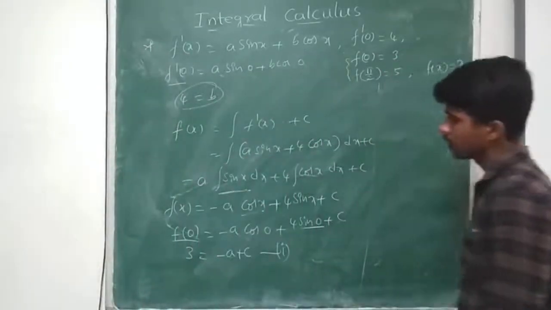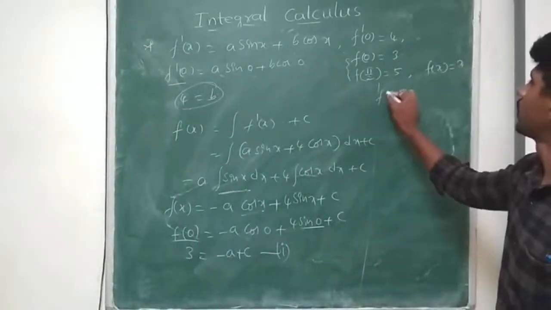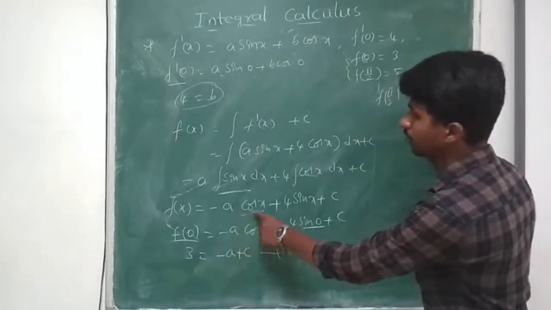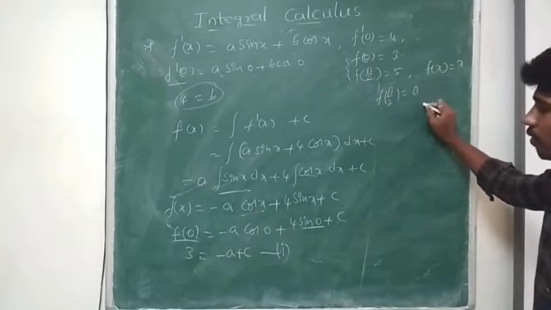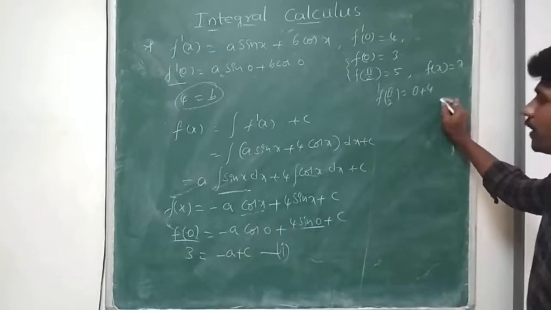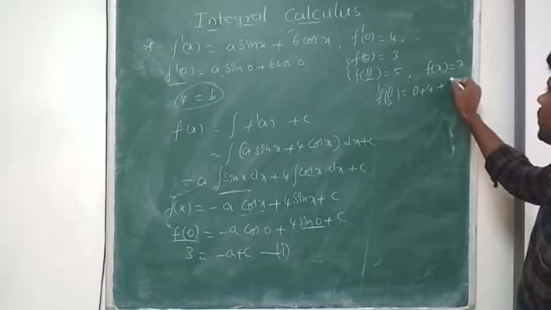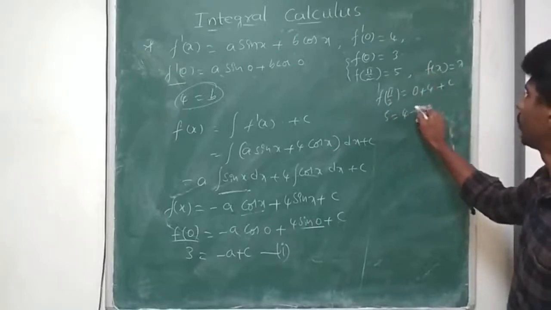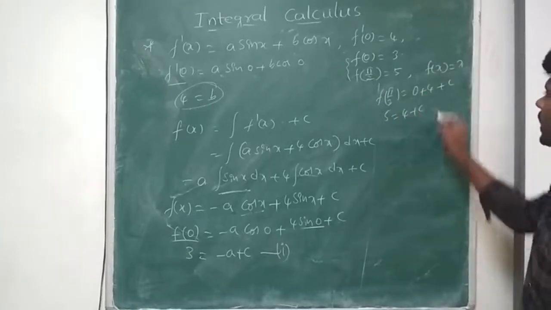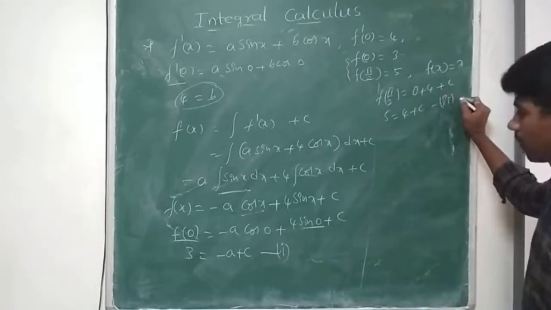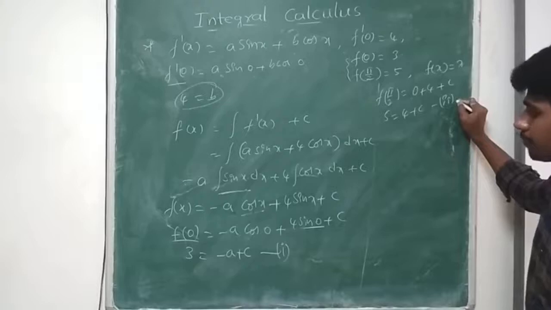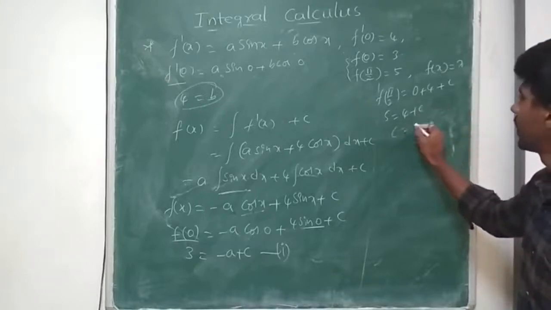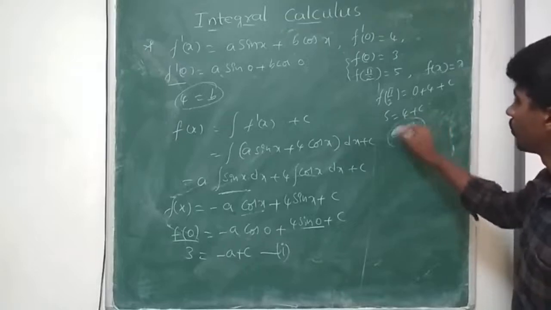Next, f of pi by 2. f of pi by 2 is equal to minus a into cos pi by 2, 0. So I can put it as 0 plus 4 into sin pi by 2, 1. So 4 plus c. So f of pi by 2 is 5. So 5 is equal to 4 plus c. Equation 2. Now, no need to take it as an equation, we can find c value directly. c equal to 5 minus 4, 1.